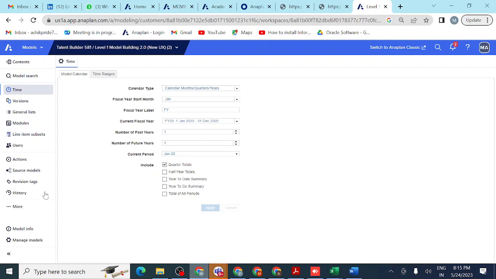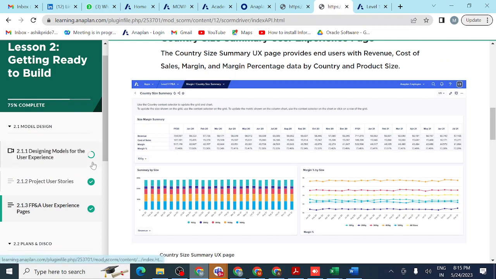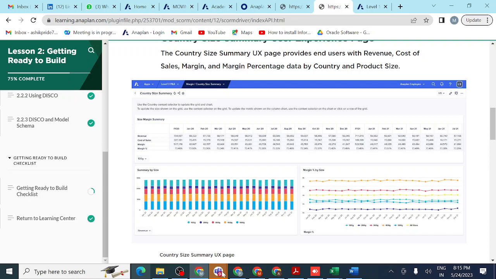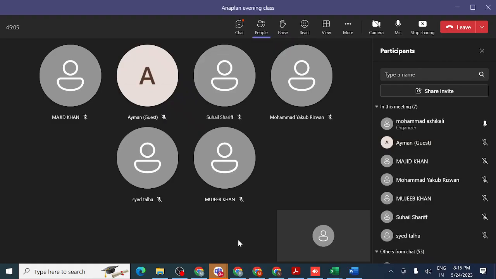So these are the 6 components we have in Anaplan. Later we have some other topics. Anyway, this is from my side. I want to listen from you also. Do you have any doubt here?